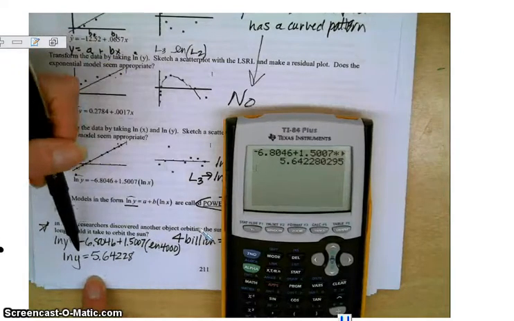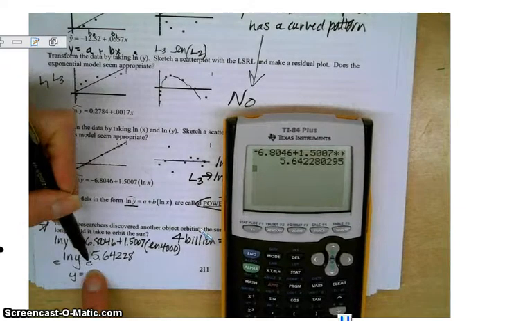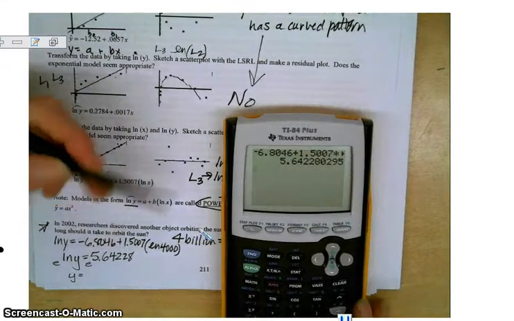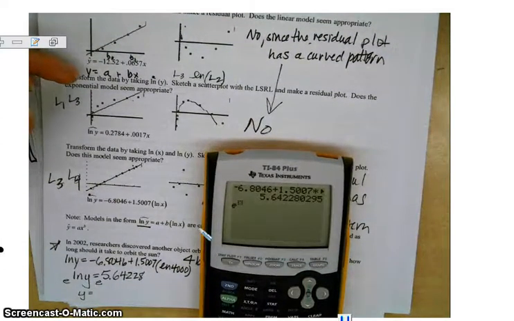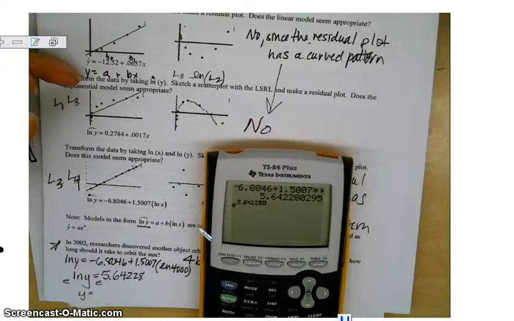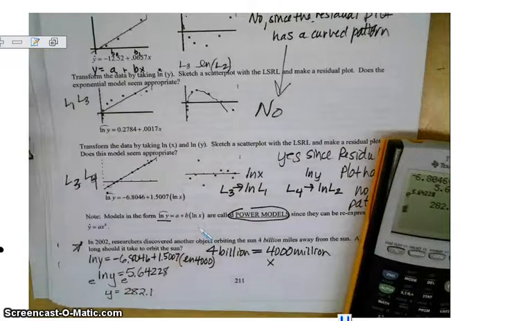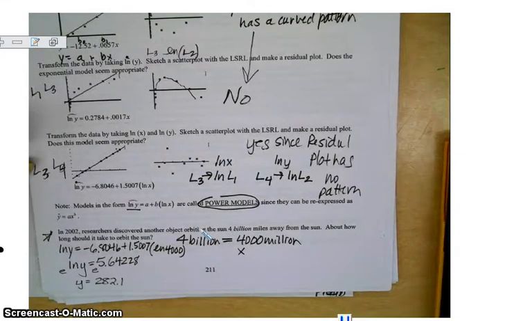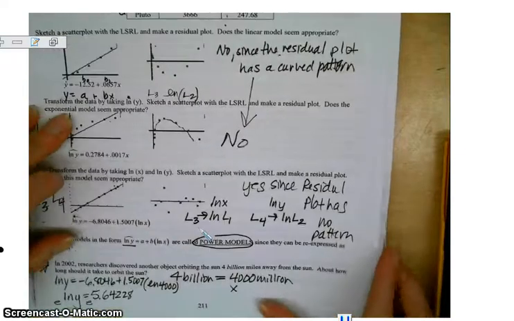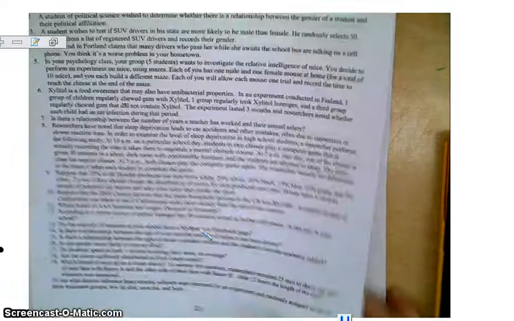Now I do the same thing I did last time, and I basically apply e on both sides, so I get y equals whatever e to the 5.64228 power is. So second e and 5.64228, and that gives me 282.1 Earth years. So it will take it 282.1 Earth years to go around the sun one time. So the farther away you are, the longer your year is. All right, almost done.